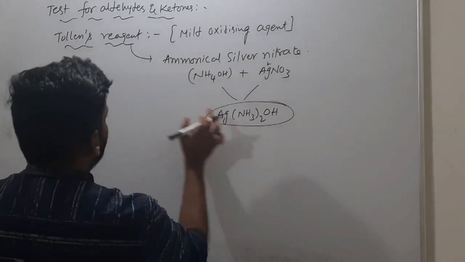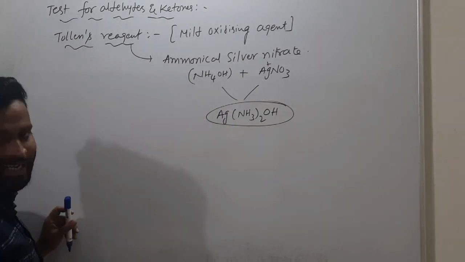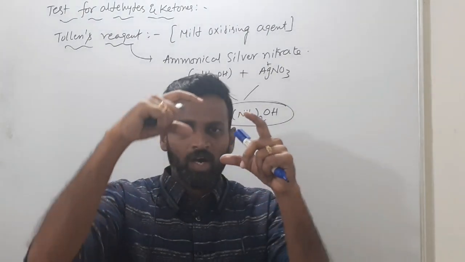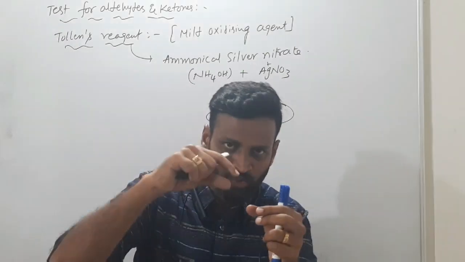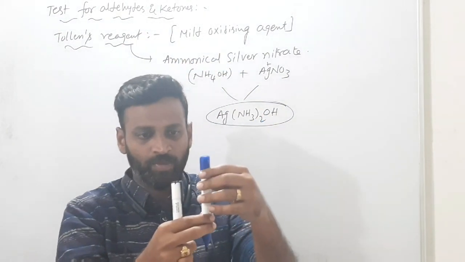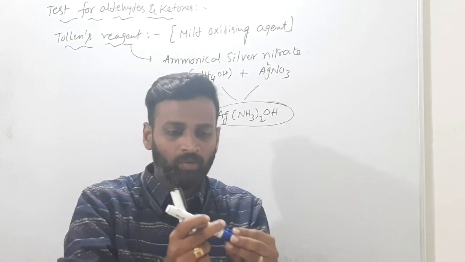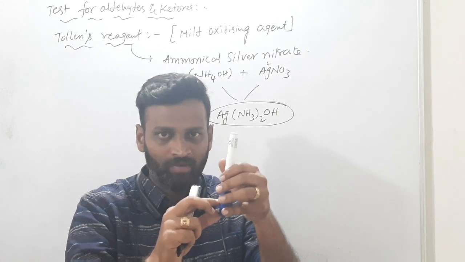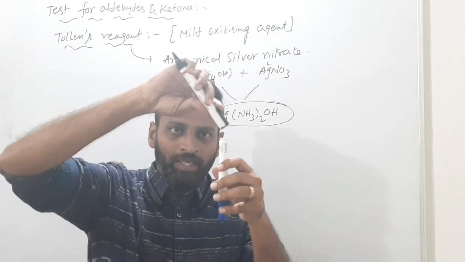This mixture will react with an aldehyde. The organic compound, the carbonyl compound, you take in a test tube and add Tollens reagent. Listen carefully. In this test tube I took the carbonyl compound, and I added Tollens reagent.